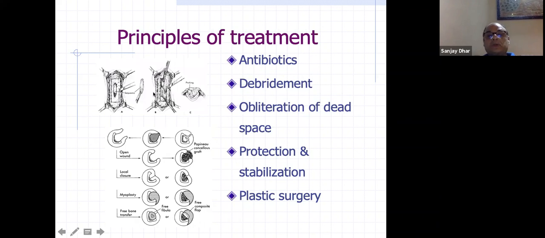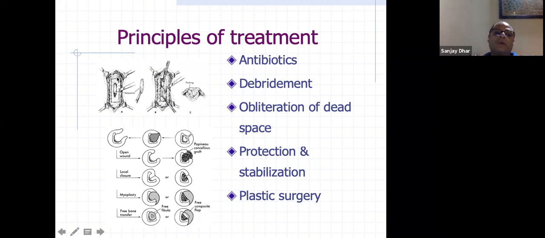So principles of treatment, as I told you, this is antibiotics. But in chronic osteomyelitis, there's no role of antibiotics as such as a definitive treatment. Antibiotics are just a cover when you are planning debridement or you have done some activity like drainage of this sinus, then you can give antibiotics. Otherwise, to treat them definitively with antibiotics is not done. Because it is a deep-seated infection, already spread to the Haversian system, the antibiotics will not reach. So there is no role of antibiotics in such cases.